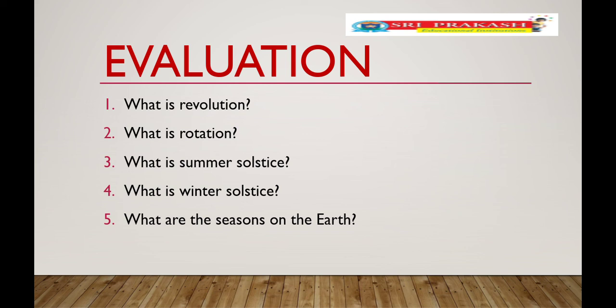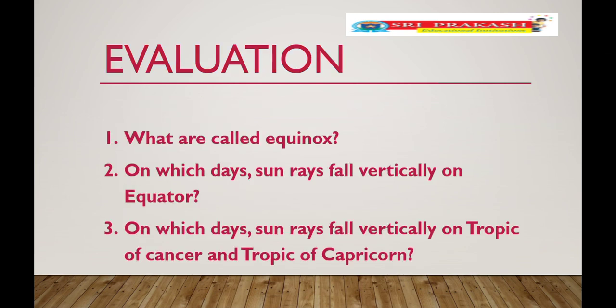Okay? What is called equinox, children? March 21st and September 23rd are called equinox because the sun rays fall vertically over the equator. On which day do sun rays fall vertically on the equator region? March 21st and September 23rd. On which day do sun rays fall vertically on the Tropic of Cancer and Capricorn, children? June 21st and December 22nd.